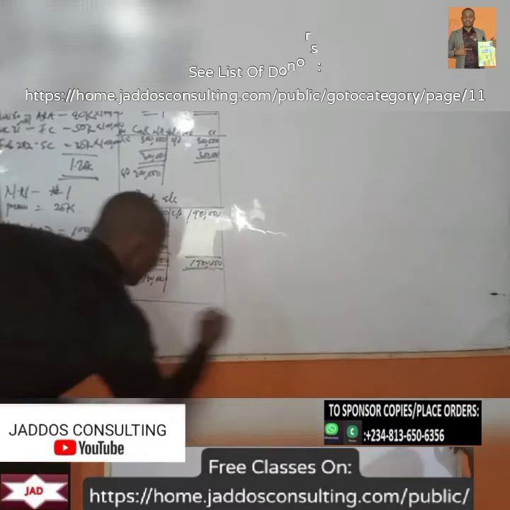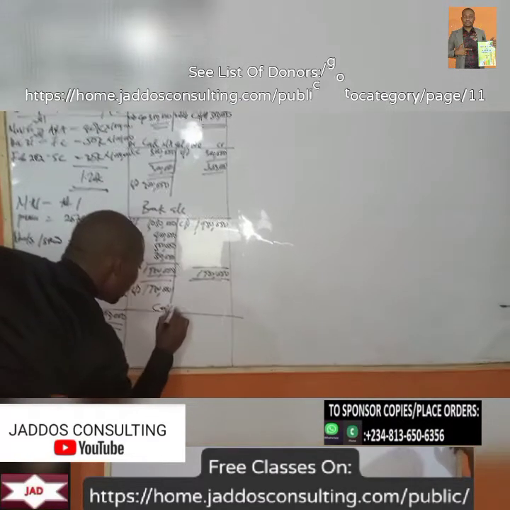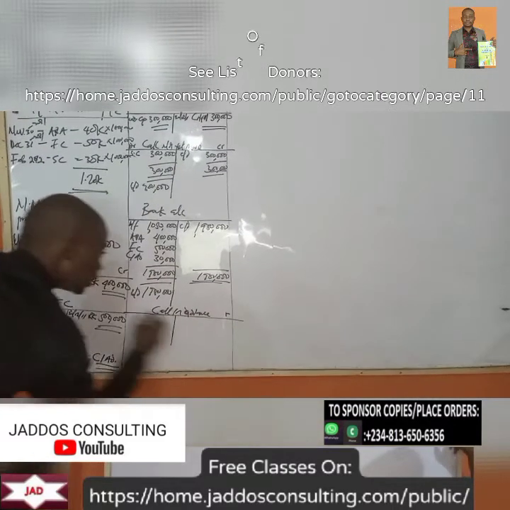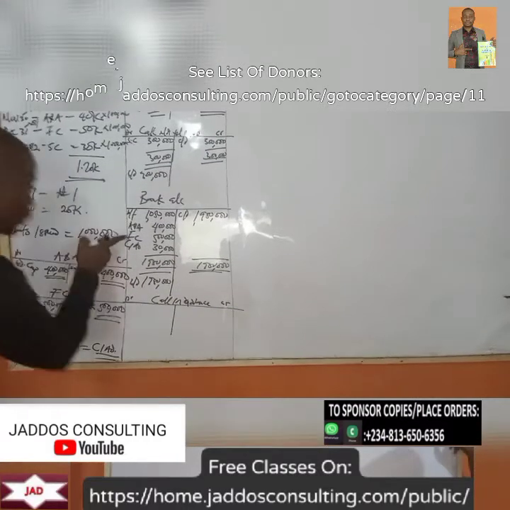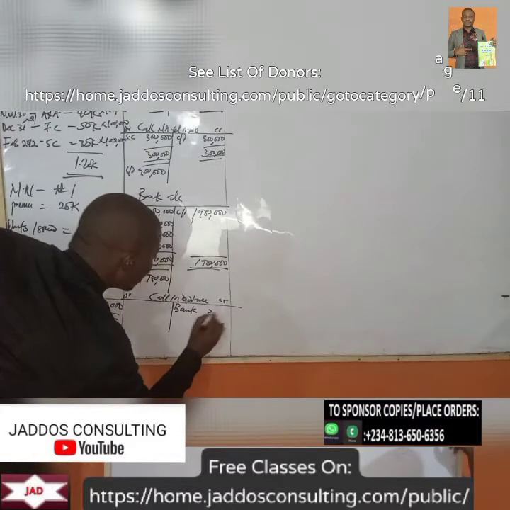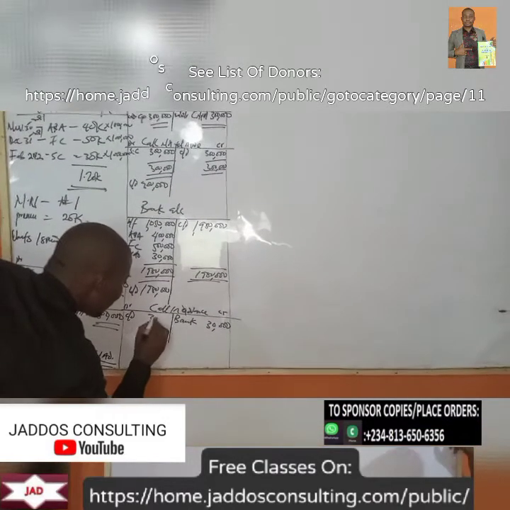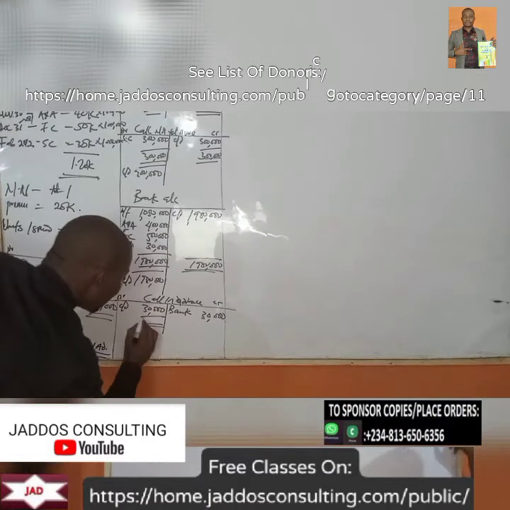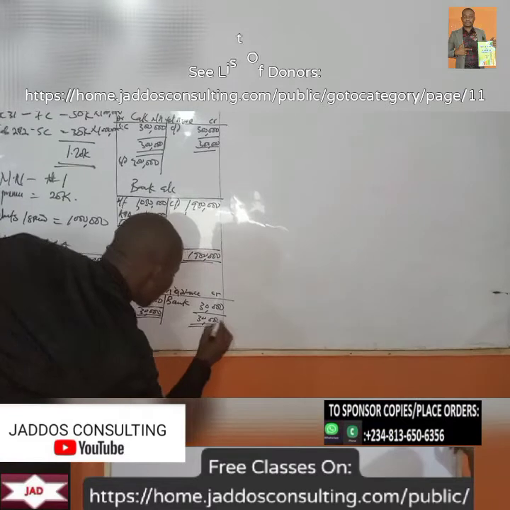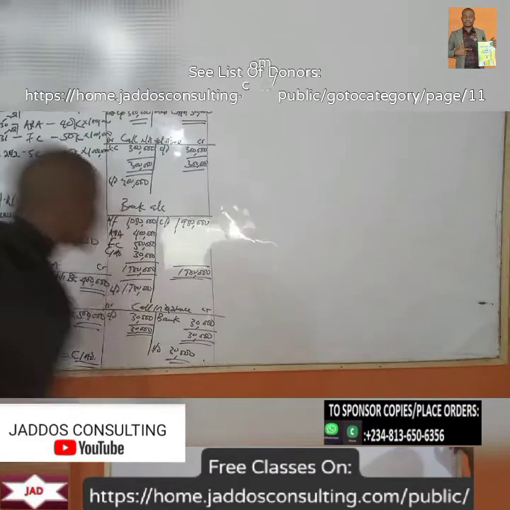So what's the next one here? We're going to have call in advance. Of course, that's from here. Bank, how much? 30,000. So you can see that call in advance is having a credit balance here. Go down, the new balance is 30,000.